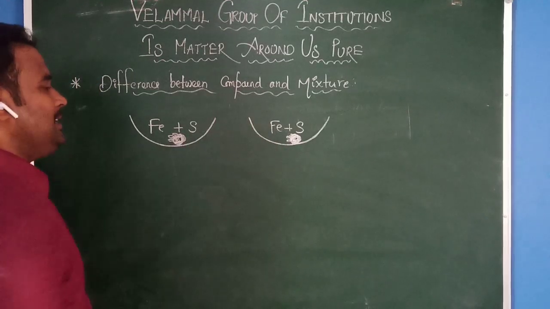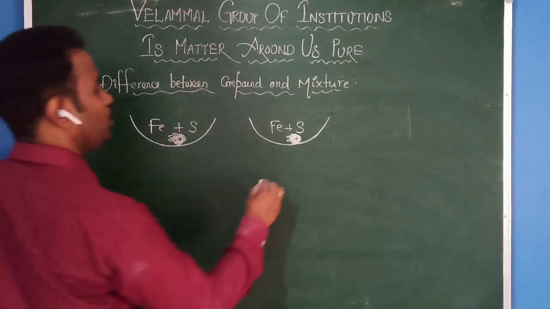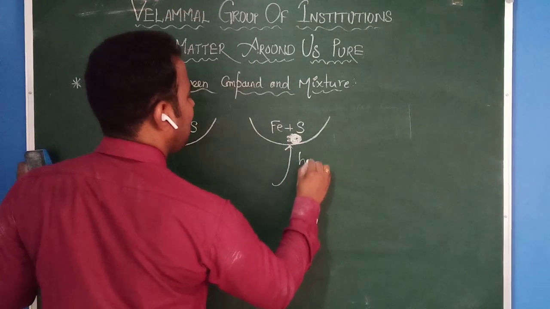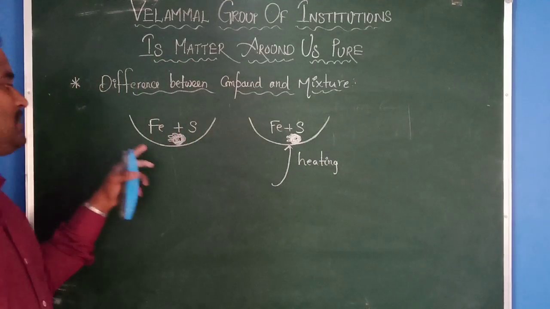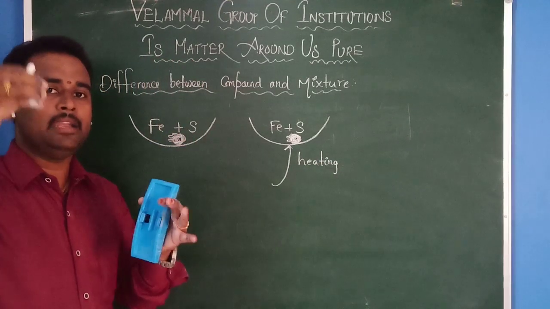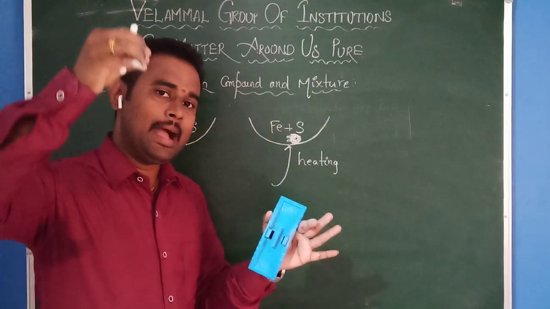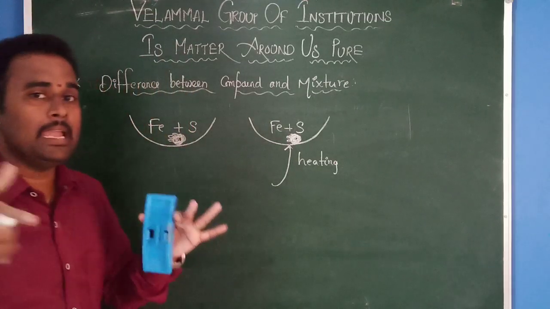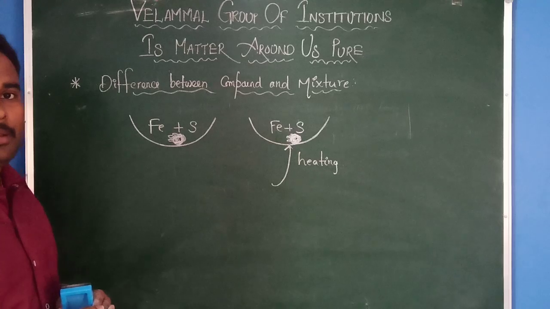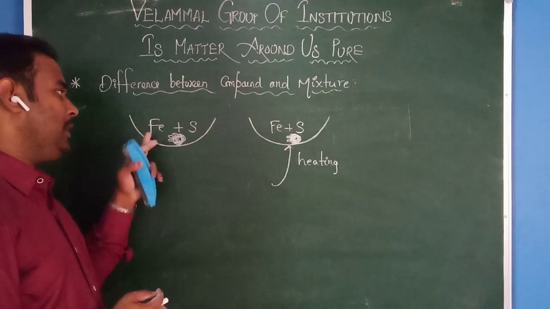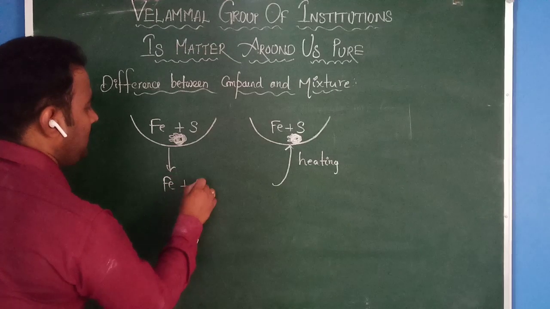In case 1, I just added iron and sulfur. But in case 2, I am heating the mixture. In the first case, I just added iron filings to sulfur powder. But in the second case, I added iron to sulfur and at the same time I am giving some temperature. Here no chemical process happens. Then what will happen? It only contains iron and sulfur, that means Fe plus S only.